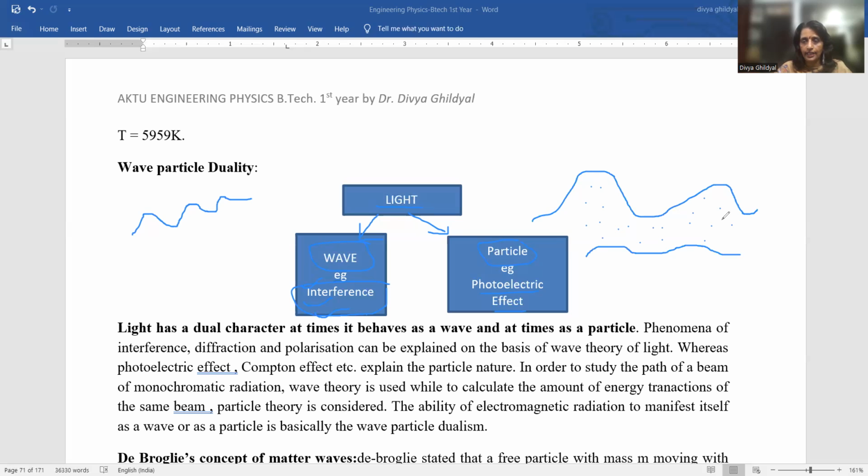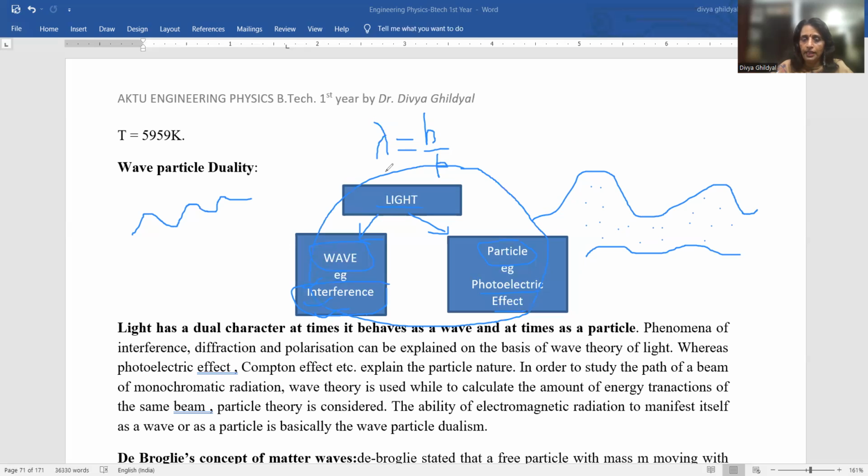Louis de Broglie, the very famous scientist, gave an expression which combined this whole character of light showing both wave and particle nature, his very famous expression lambda is equal to h upon p, where h is Planck's constant and p is momentum.